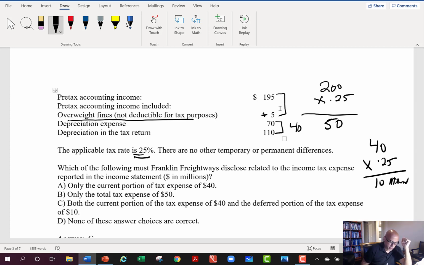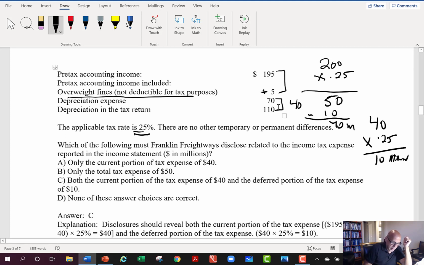So my current portion is what? Is going to be 40 million, right? The 50 minus the 10 that's deferred. The current portion is the 40 million, and the deferred portion is the 10 million, right? So we take a look, and yeah, we have to break it out into its current portion of 40 and its deferred portion of 10, okay?